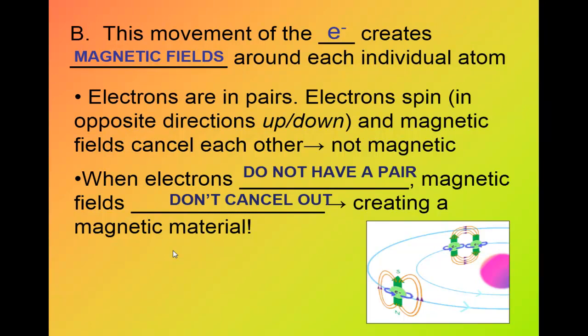So there is no magnetism in this area. When electrons don't have a pair, magnetic fields don't cancel each other, so it will create a magnetic material.